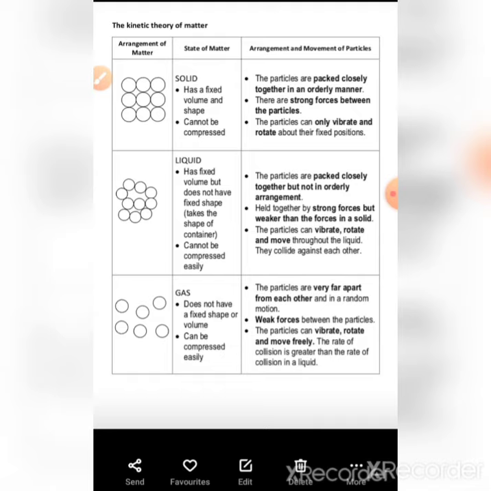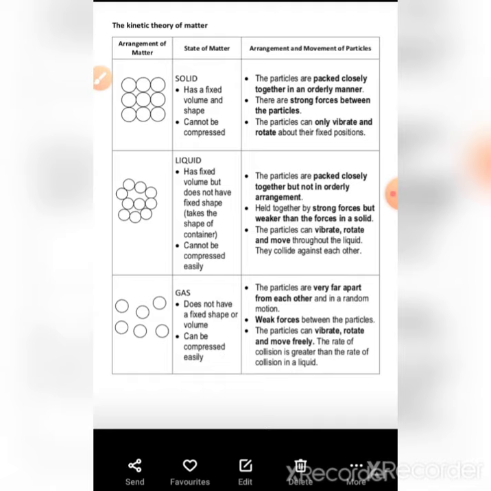Okay, next, the third heading is arrangement and movement of particles. The particles are packed closely together in an orderly manner. The particles of solid are arranged in an orderly manner.